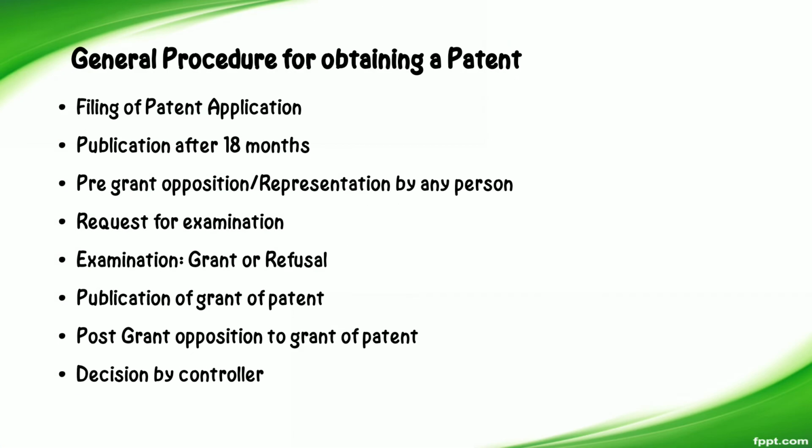Then the general procedure for obtaining a patent: filing a patent application, publication after 18 months, pre-grant opposition, request for examination, grant or refusal, then publication of grant of patent, then post-grant opposition to grant of patent, and decision by controller. This is the general procedure for obtaining a patent.